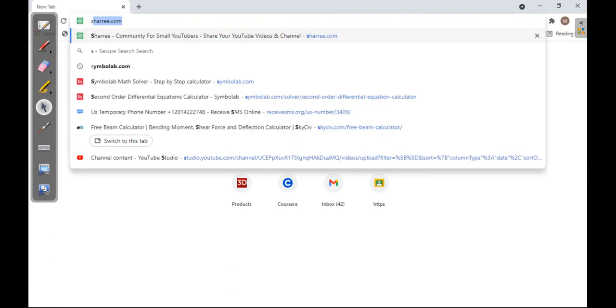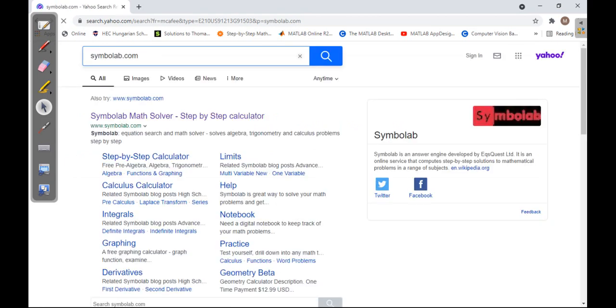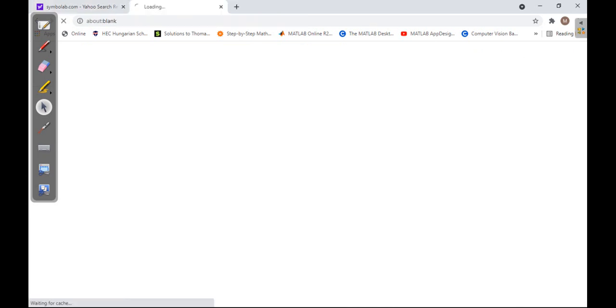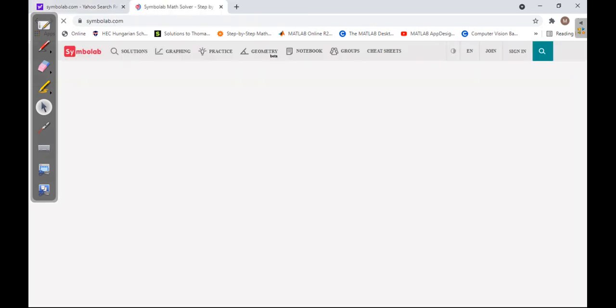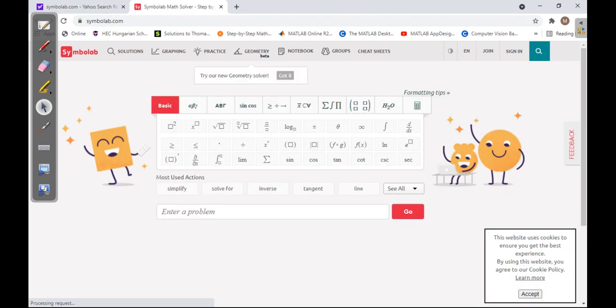First of all, the first tool we are going to show you is symbolab.com. And there is one more tool, which is the most powerful tool and can give you a step-by-step solution of the answer.